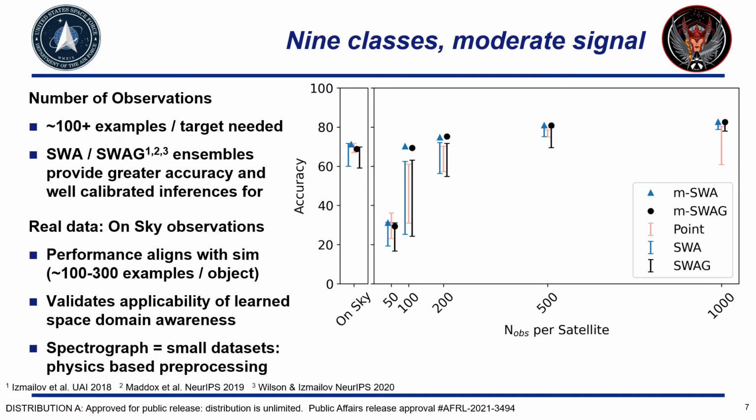Our on-sky observations provided a 9-class dataset of 100 to 300 observations per class, and trained ResNets returned accuracies exceeding 70%. These results are plotted in the narrow window to the left. This matched experiments performed in simulation and provided an experimentally measured minimum signal-to-noise needed to perform learned positive identification in the field.